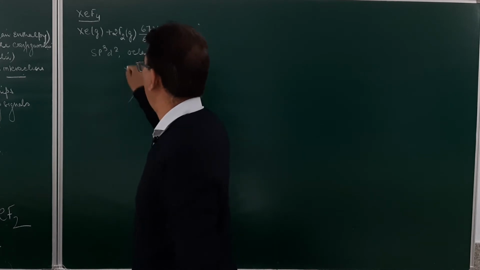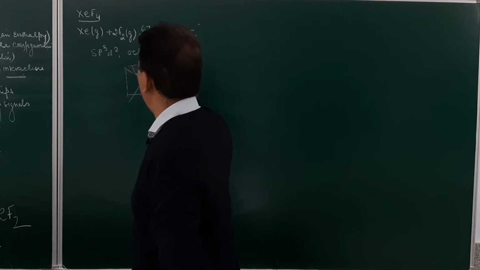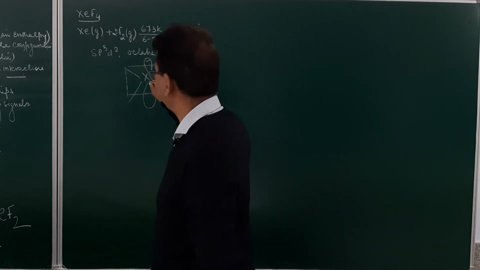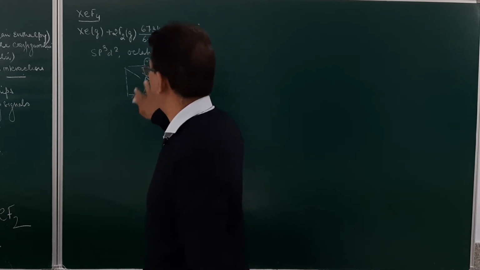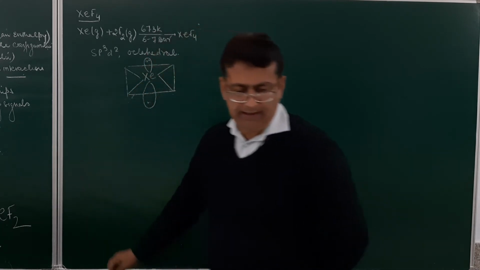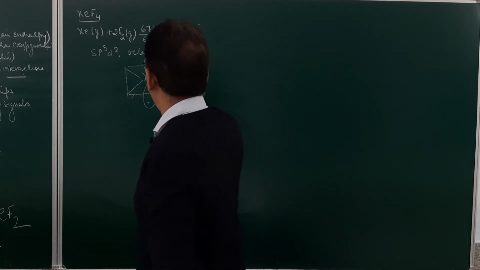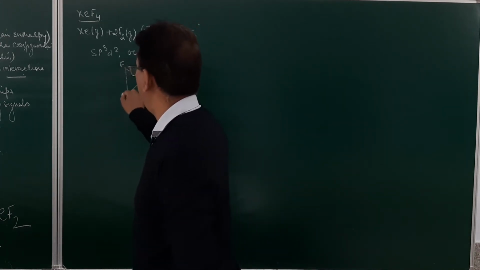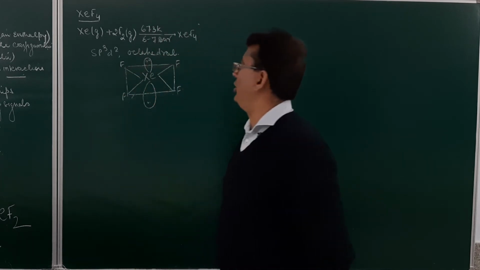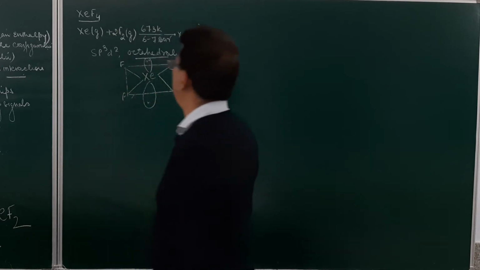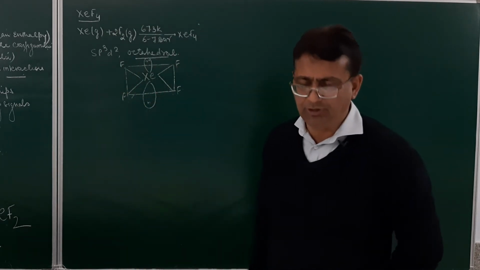I have told you how to determine the type of hybridization. This will be a lone pair, and over here will be another lone pair. This will be XeF4, with F, F, F and F. So it is octahedral geometry and sp3d2 type of hybridization.